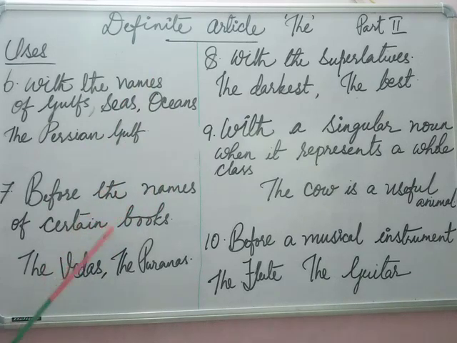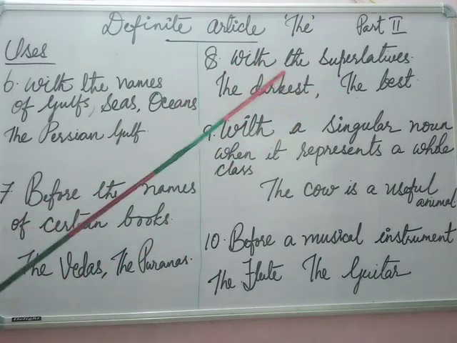Before the names of certain books, for example, the Vedas, the Puranas. But remember one thing, when you mention the author of that particular book, you won't use "the" before the name of that book. Like Valmiki's Ramayana, you can't say Valmiki's the Ramayana. You will say Valmiki's Ramayana, Homer's Iliad, etc.